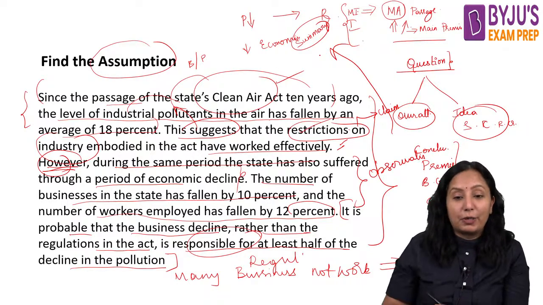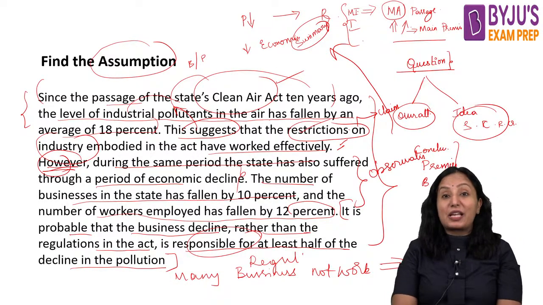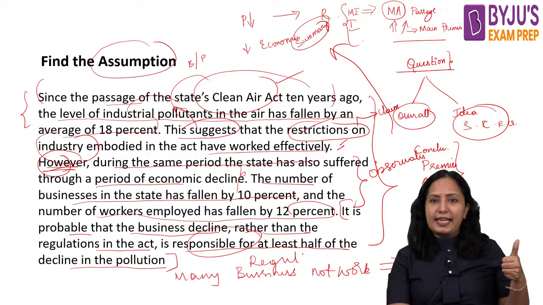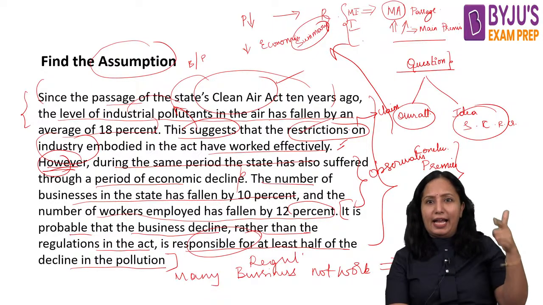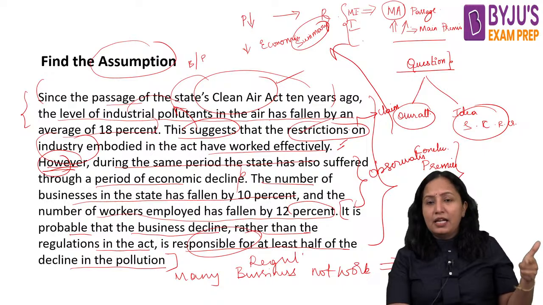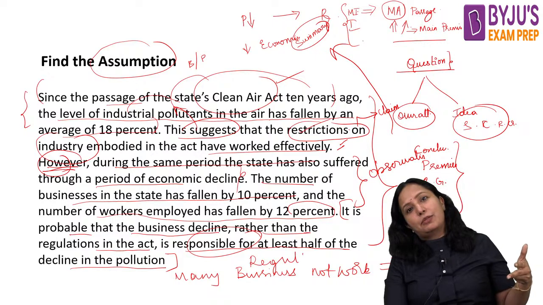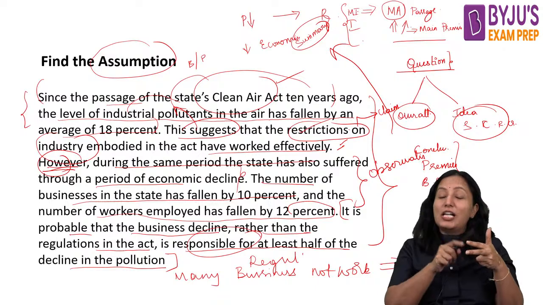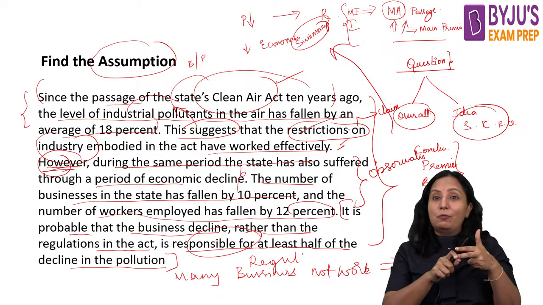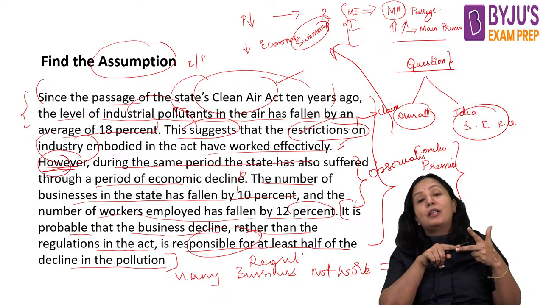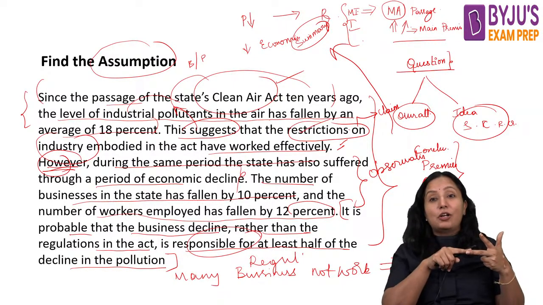Now what do you people need to tell here? You need to pick up the assumption. What are the assumptions that we can have? We can say that even though we have an act that is basically tying the hands of businesses, we also simultaneously observe the fact that the pollution has come down. So the act is not allowing the businesses to happen. Because the business is not happening, the number of people working there has come down, and according to the background, our pollution has come down. That is what the author is saying.